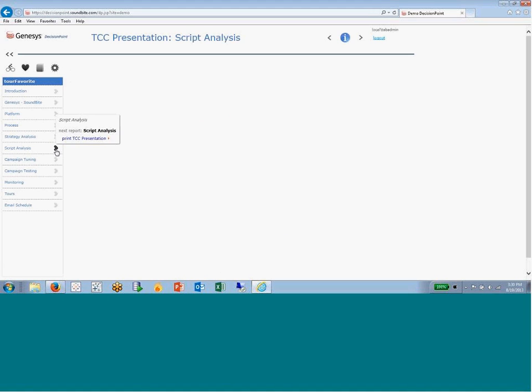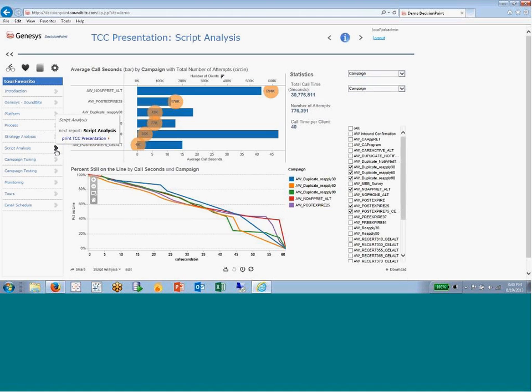Then we get into things like script analysis. So let's just say we get someone on the phone. They pick up the phone and they're hearing an automated voice message. And automated doesn't mean robotic voice. We actually hire what we call voice talent to record messages for us. These are people with beautiful voices that people love to listen to. And they give the message. They might say, we have an important message for you, you're late on your phone bill, and so on. What we're able to do is analyze at what point people hang up.